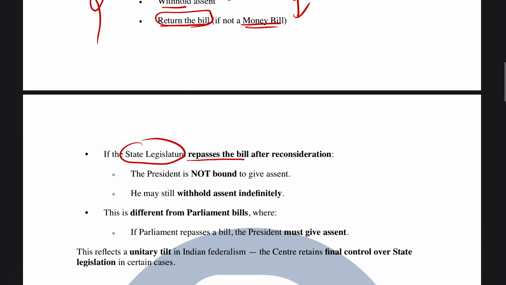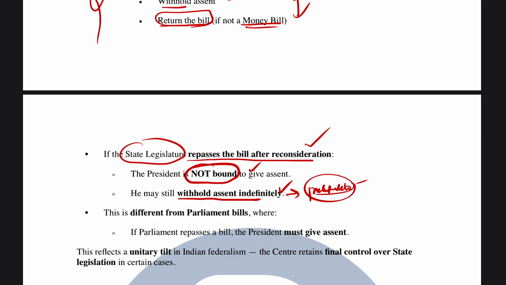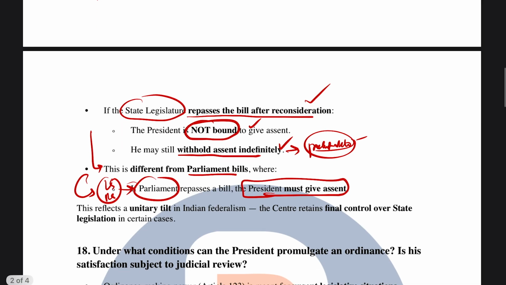But if the state legislature now repasses the bill after reconsideration, there is no compulsion on the president that he has to give his assent. Rather, he can even withhold his assent, right? So he can still withhold his assent indefinitely, meaning he can exercise pocket veto with respect to state legislature bills. However, this scenario is different from parliamentary bills, where if the Lok Sabha and the Rajya Sabha pass the bill again after the president resends it for reconsideration, the president must give his assent. So this reflects a unitary tilt in Indian federalism.